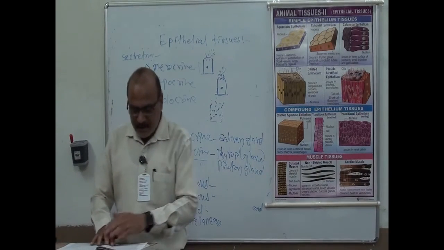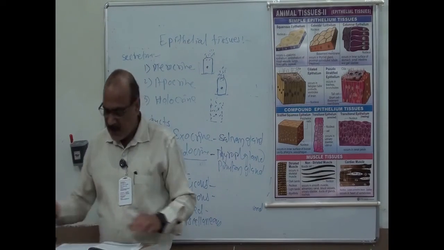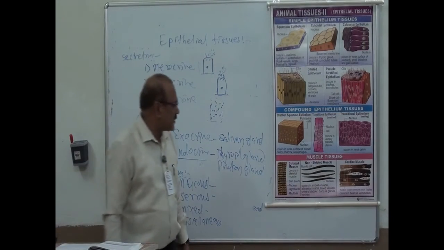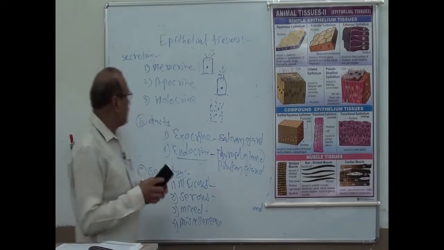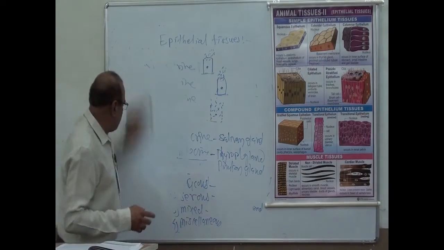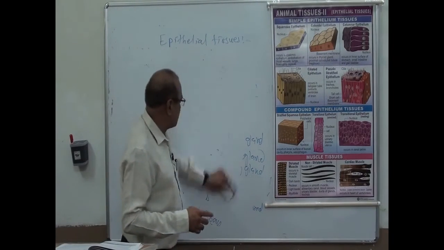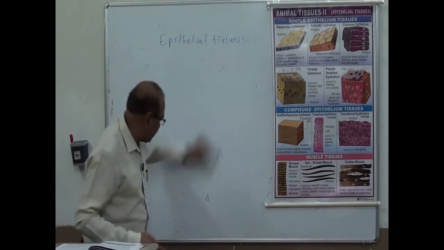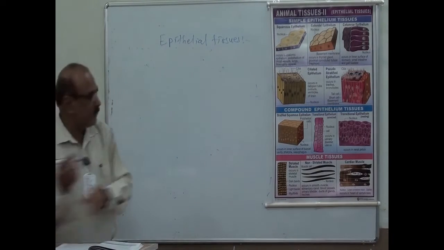Then the functions of this epithelium. Now the first important function is protection. It is a very important part of this topic. These are the functions of epithelium.